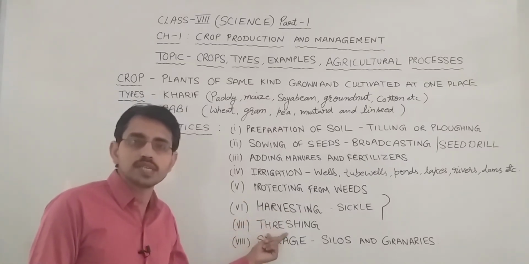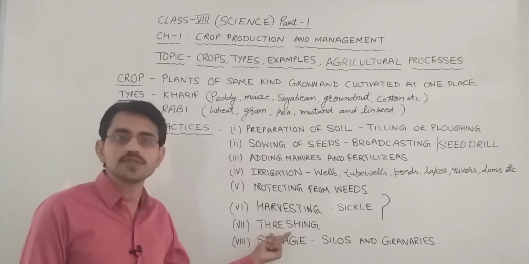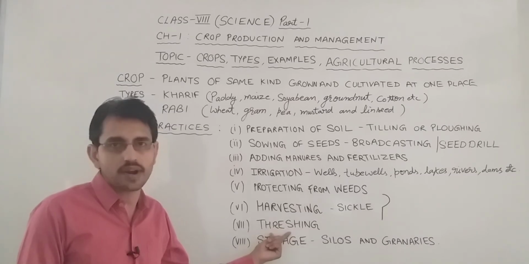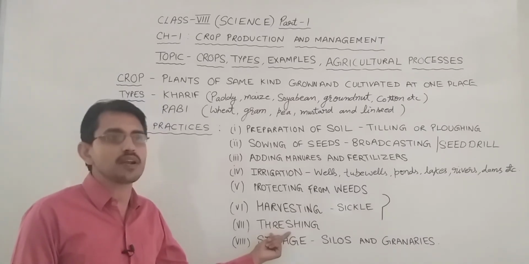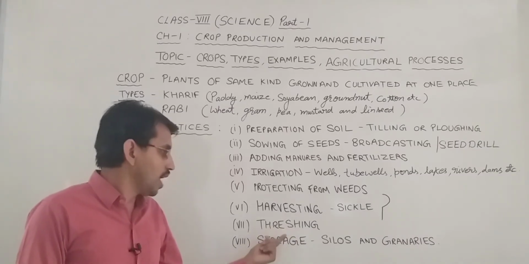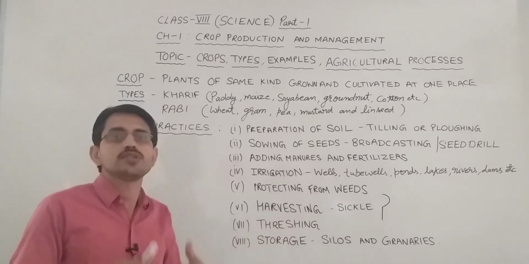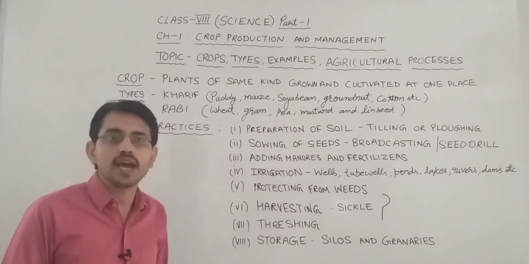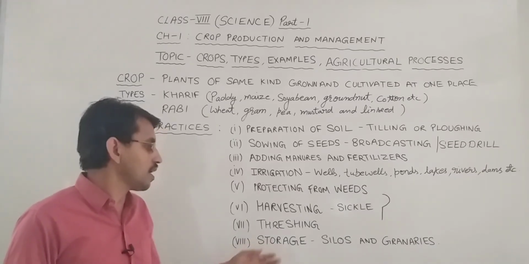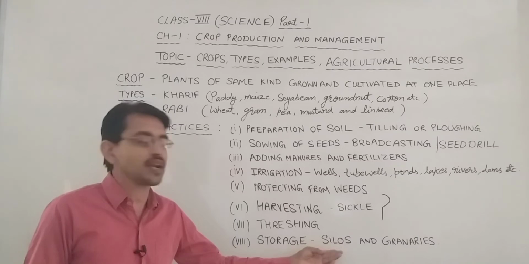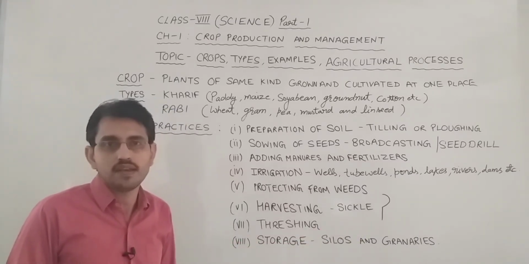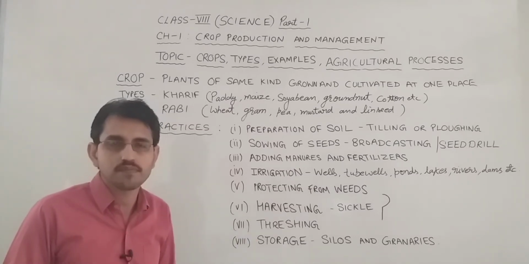Now the next step is threshing. Threshing is the process of separating chaff from the grains. Nowadays threshing and harvesting is done by modern agricultural equipments which are called combine, thresher, harvesters. After cutting of crops and separating grains from the chaff, now it's the time to store these grains. The storage of grains is done in various equipments which are called silos or granaries, but they should be disinfected first and then they are stored in godowns.